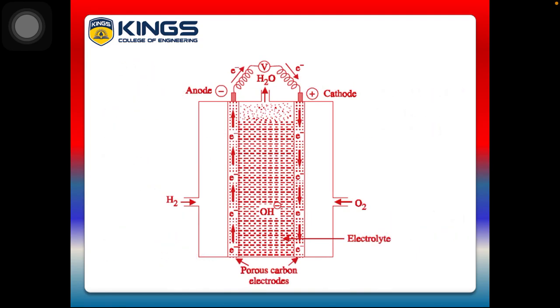This is the diagram of the hydrogen oxygen fuel cell. See, the anode and cathode are porous and contain platinum or silver as a catalyst. In the anode compartment, hydrogen is bubbled through the anode, and in the cathode compartment, oxygen is supplied. Oxygen here is called the oxidizer. Hydrogen and oxygen are supplied continuously, and between the two porous electrodes 25% NaOH or KOH is placed. This is the entire diagram of the hydrogen oxygen fuel cell.